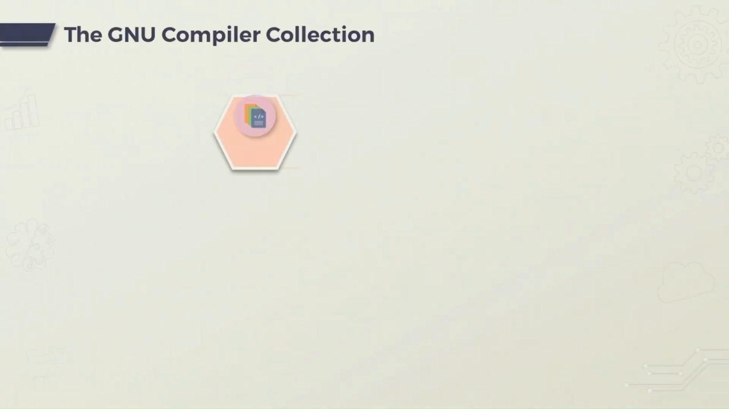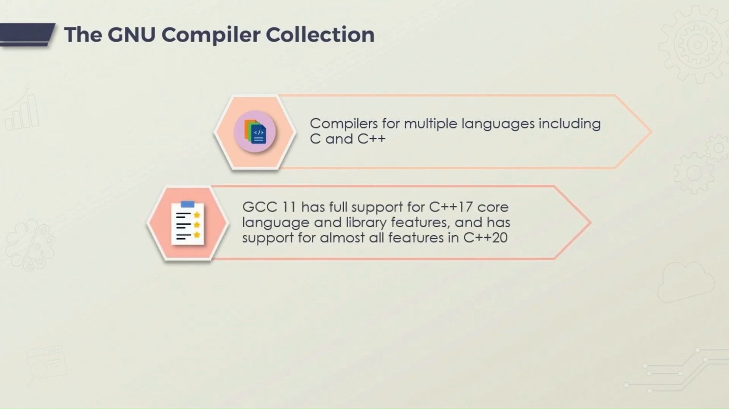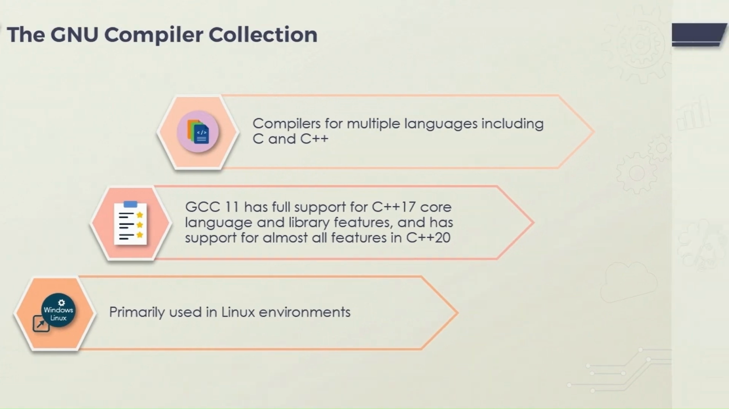G++ and the other GNU compilers are also extremely important for C and C++. GCC 11 is the version in widespread use currently. It has full support for C++17 and almost full support for C++20's features. It's primarily used on Linux environments.